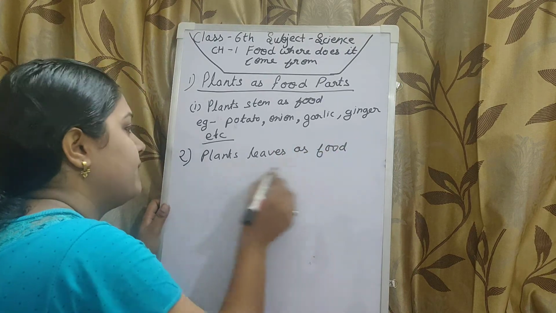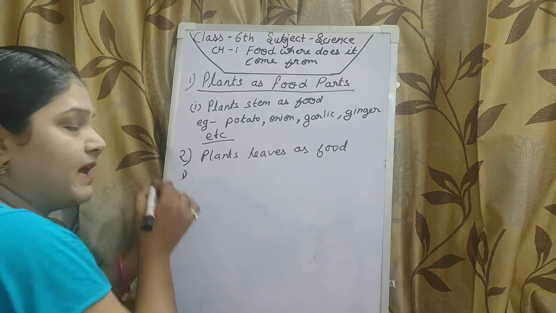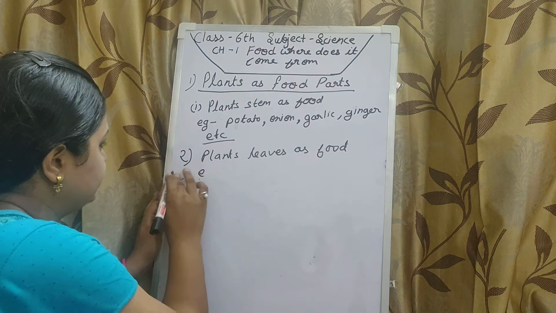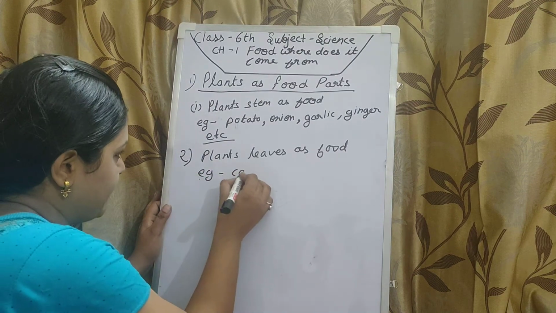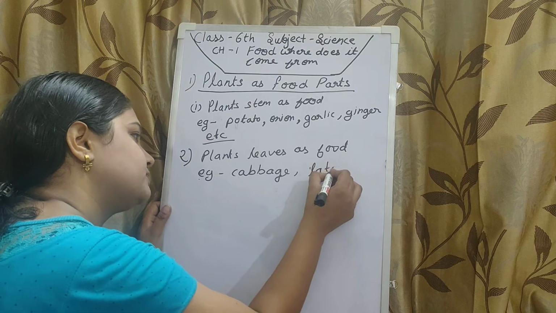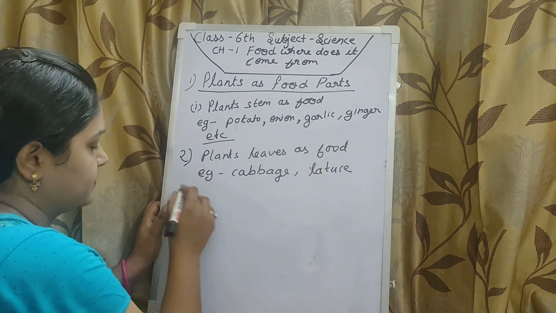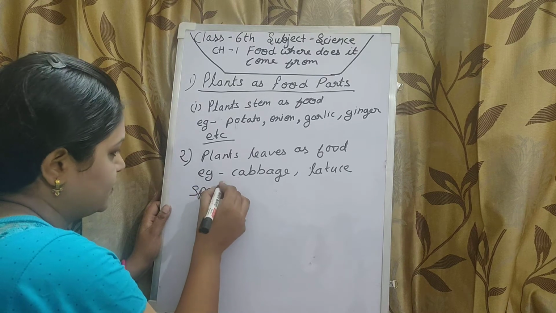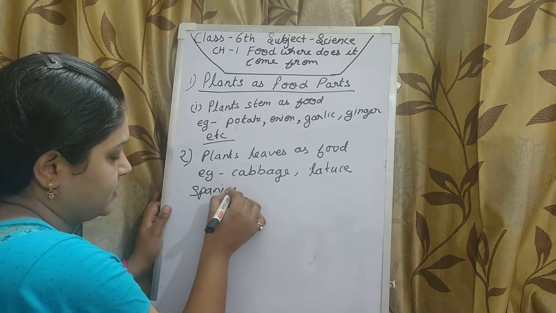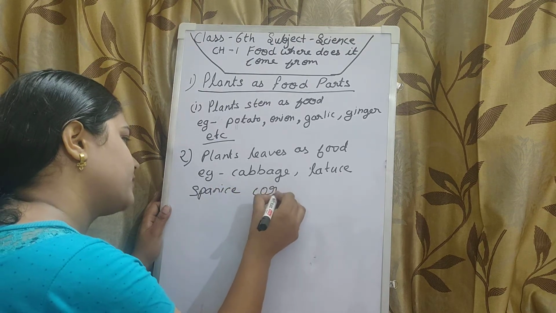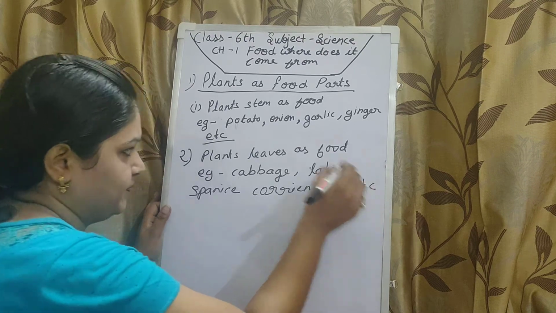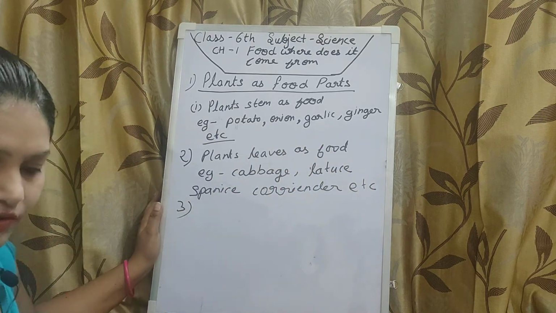We also eat the leaves of many plants as a vegetable, like cabbage, lettuce, spinach, coriander, etc.